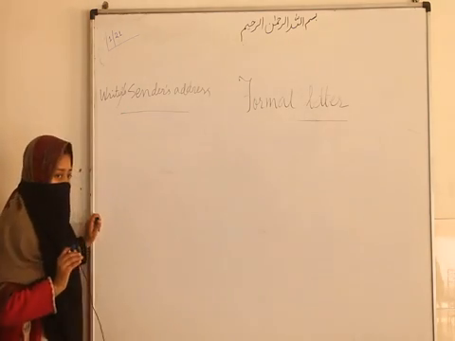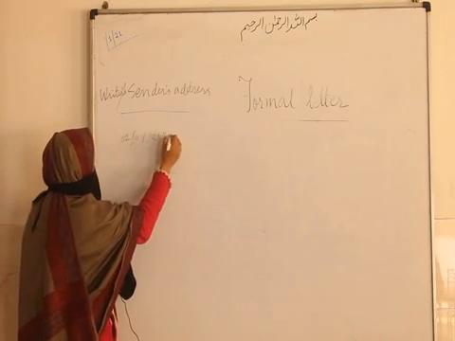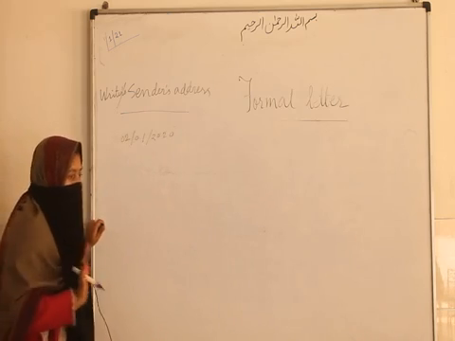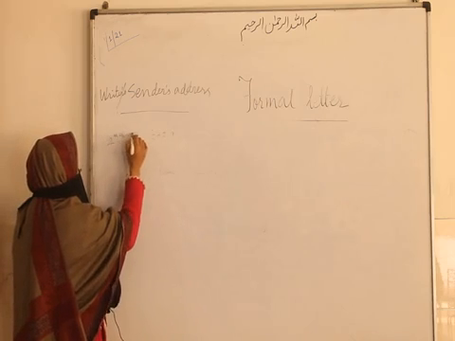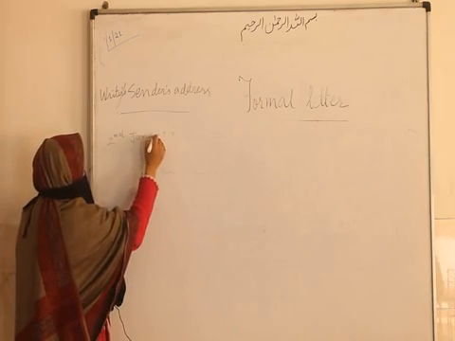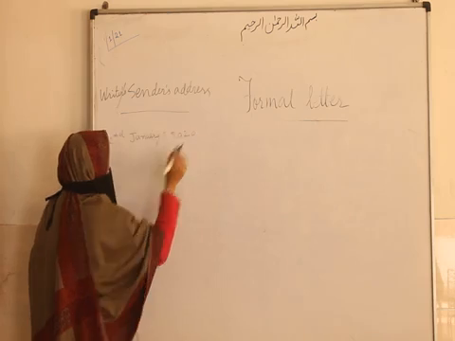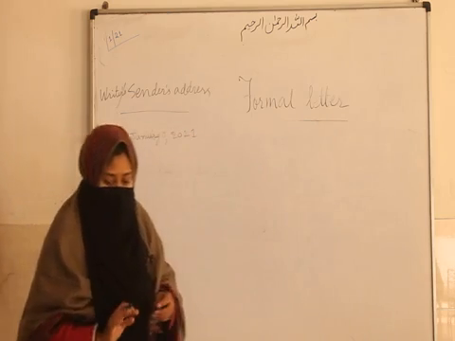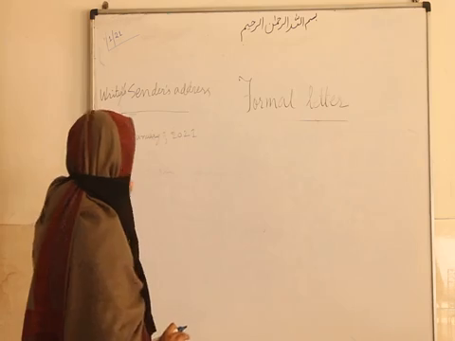What is the format of the date? Many students write 2/1/2020. This format is correct, but in ICSE you don't have to write this format. Which format do you have to follow? You have to write 2nd January, either in full or short, then a comma, then 2020 or 2021, whatever it is. Okay, like this you have to write.